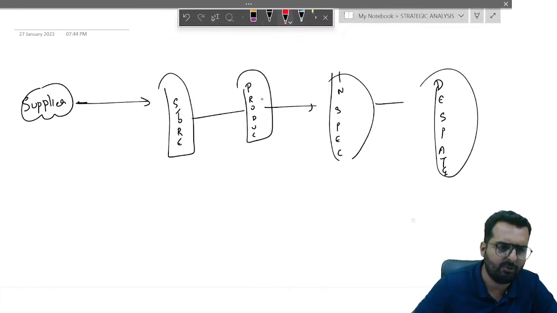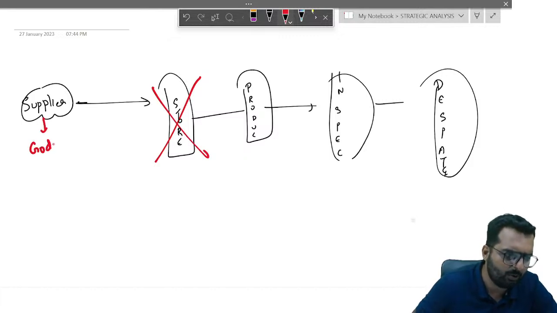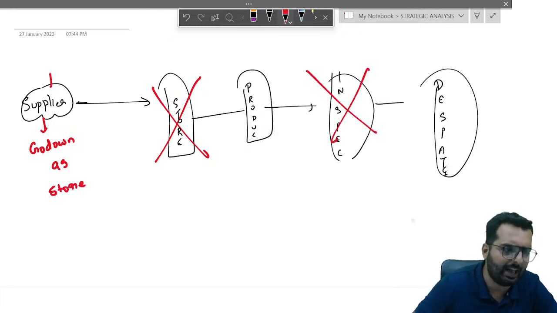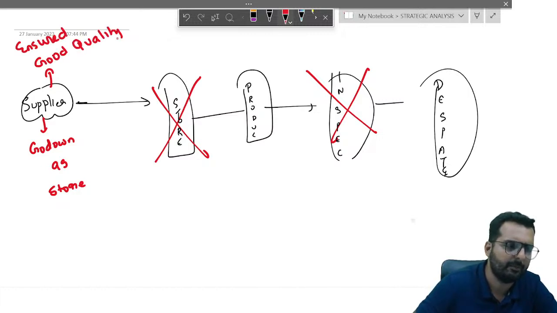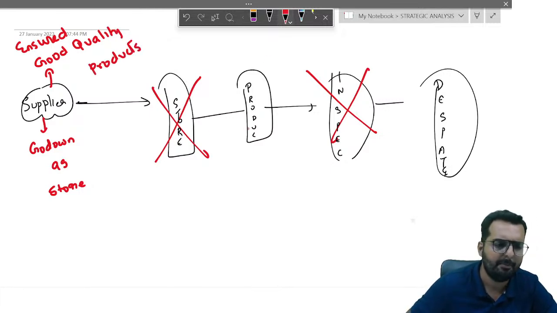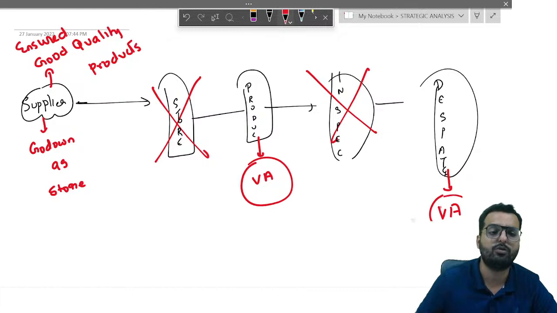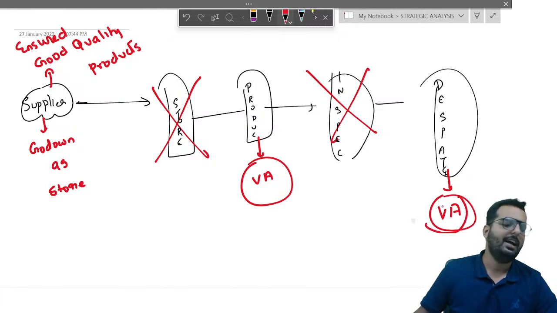What Tata Steel did was, it removed the store and used the supplier's godown as store. It eliminated inspection, but ensured that the supplier gives only good quality products. Are you clear with this part, friends? By doing so, it retained production, which is value added activity, and dispatch, which is also value added activity.